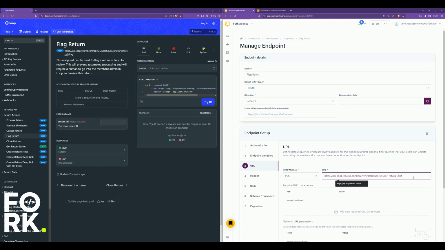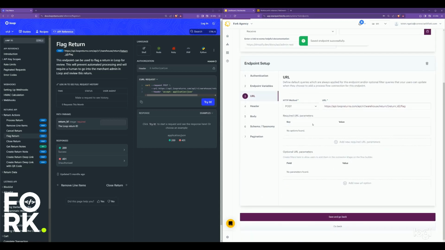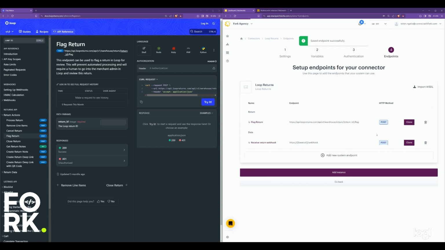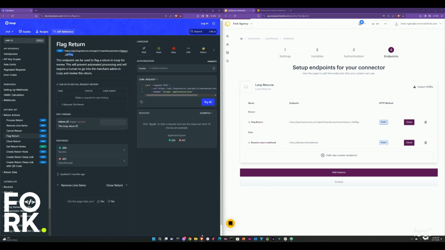Authentication, yes, save. Perfect, all done. There you go. And yeah, that easy.